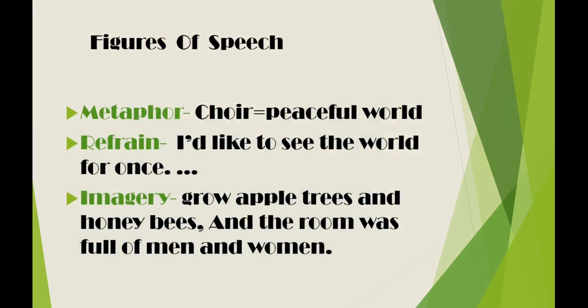Now let's discuss the figures of speech utilized by the poet in this poem. Figures of speech, as we all know, is a phrase or word that has a different meaning than its literal or actual meaning. The word may seem like something, but the actual meaning is different. Yes or no? So the figures of speech utilized here are metaphor, refrain, and imagery.